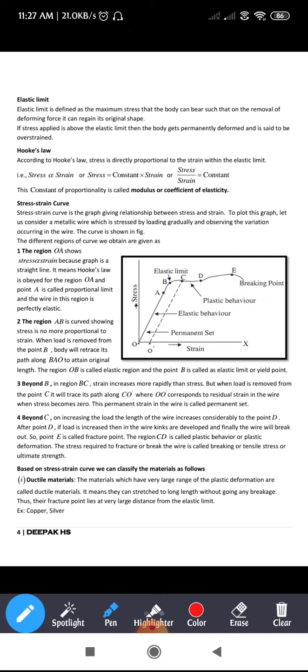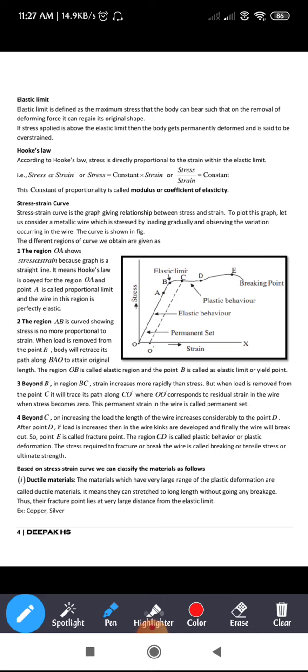So see here, till region AB, the load on the wire was 200 grams. Let us say that I have added still more, 50 grams. So in total it is 250 grams now on the wire. So what happens, the wire has crossed its elastic limit. That means that we say the strain is more.